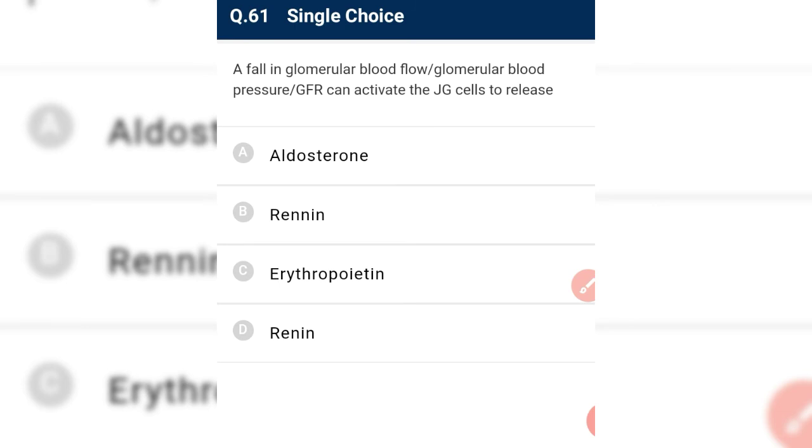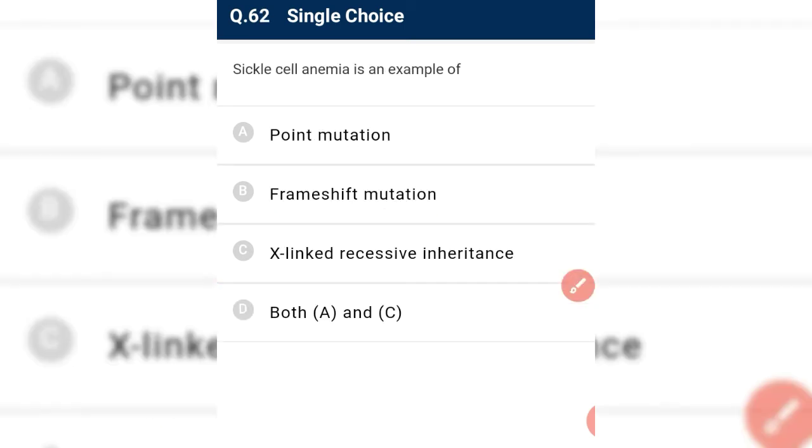A fall in the glomerular blood flow, that is glomerular blood pressure and GFR, can activate the JG cells to release renin. The one that came first in the digestive system took 2 N, and the one that came later got only one N, that is renin in the excretory system.